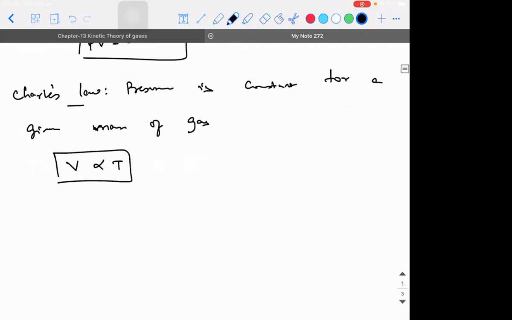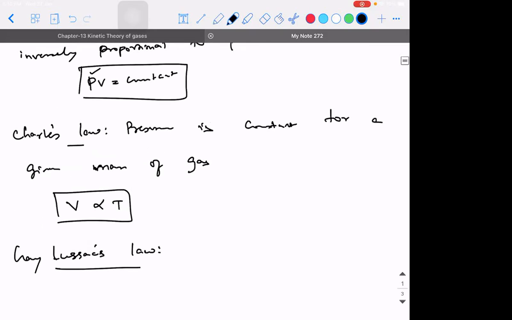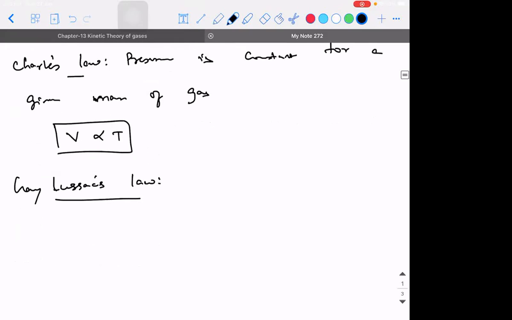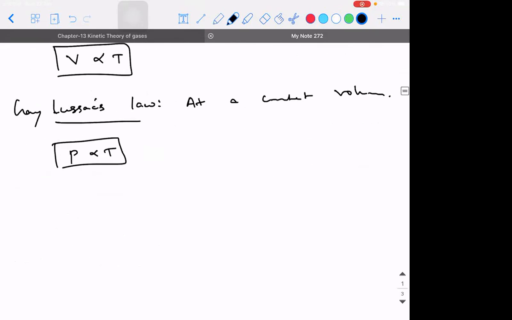Then you have a law called Gay-Lussac's law. So what does this law state? Guys, I assume you know all these things. So what is the thing that is left out for an ideal gas equation to be formed? P into V is there. V is directly proportional to T is there. So at a constant volume, we can say pressure is directly proportional to temperature. So if you combine all these three, then we get an equation called the ideal gas equation.